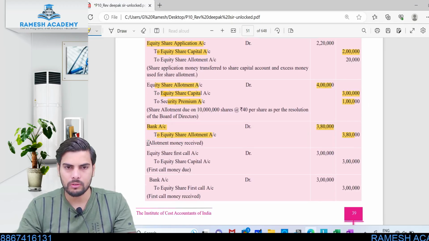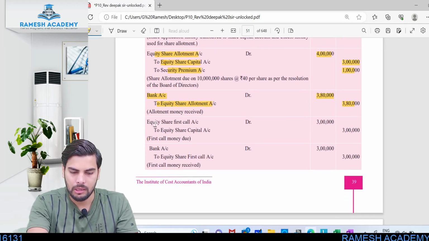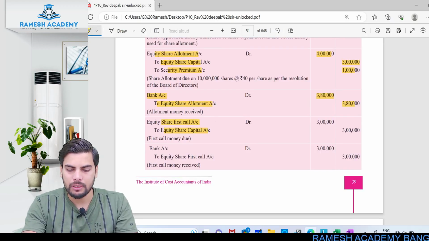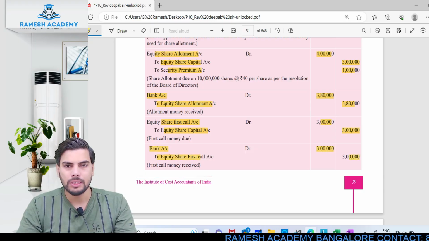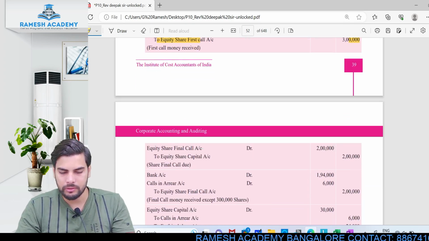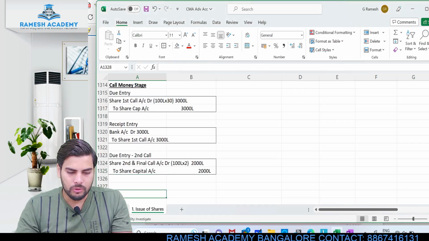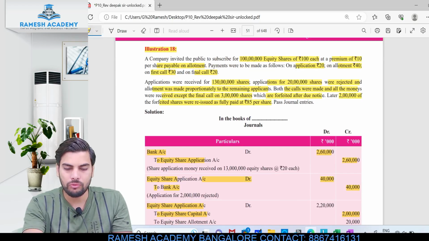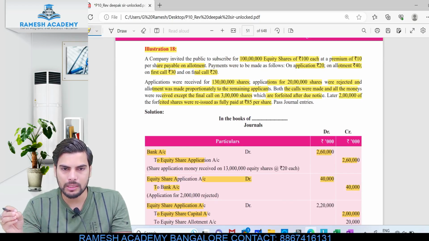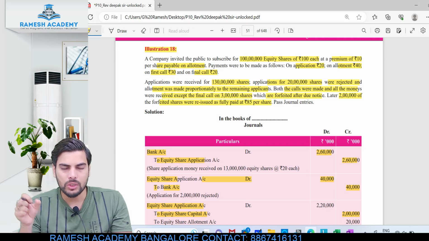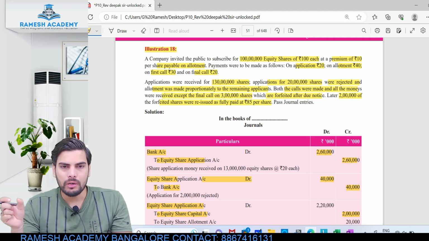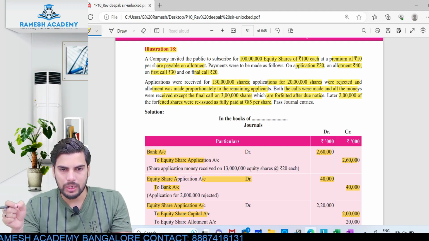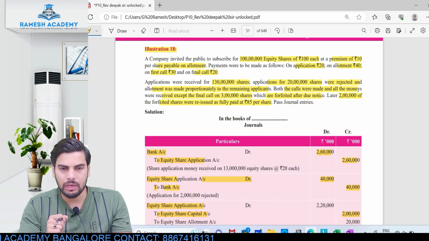Before that, let's check the entries which they have passed. With respect to first call, yes, share first call account debit to share capital 3000 lakh, the entire 3000 lakh is collected. So bank account debit to share first call, 3000 lakh. Now, when it comes to the second call, they have clearly mentioned in the question that one of the shareholders, who was holding 3 lakh shares, did not pay the second and final call. So out of this 100 lakh, we wouldn't have received the amount with respect to second and final call from 3 lakh shares.